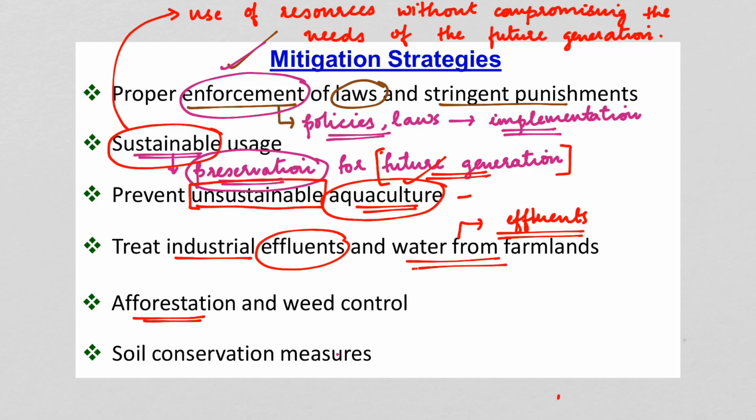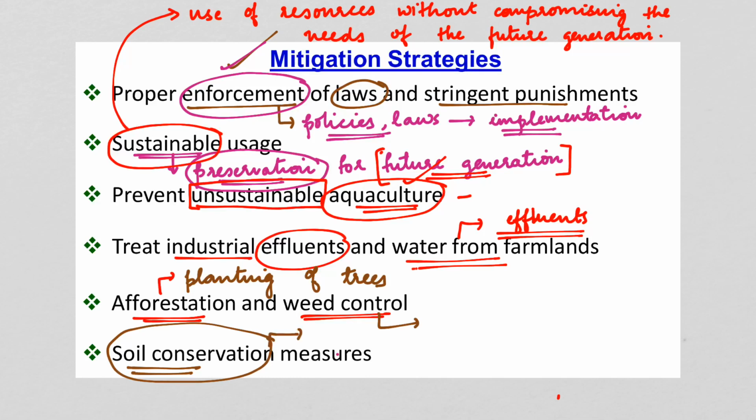Next one is afforestation and weed control. Afforestation means planting of trees. So planting of trees and weed control. Next is soil conservation measures. Why? Because if the soil is not conserved, then this can lead to soil erosion. So soil erosion can be again a very important threat to the conservation of wetlands. So this is all about the wetland ecosystem. Next we will come to estuaries. Okay, so this is all about the wetland ecosystem.